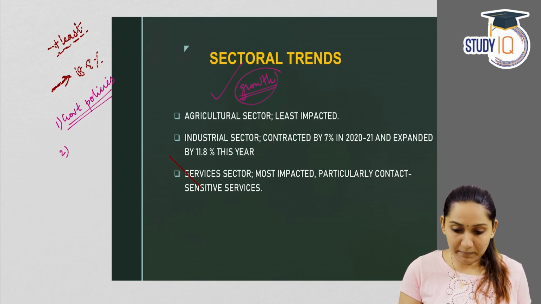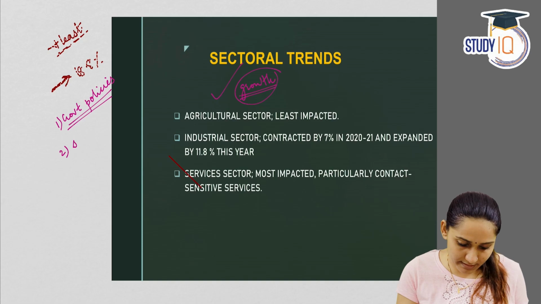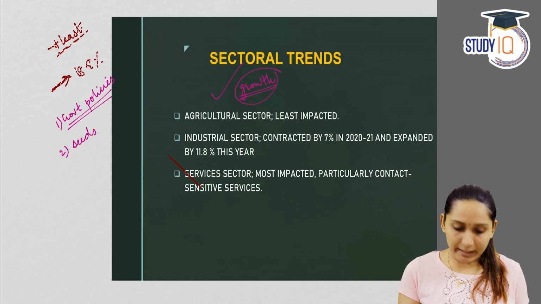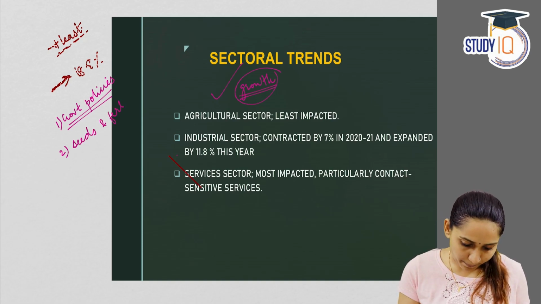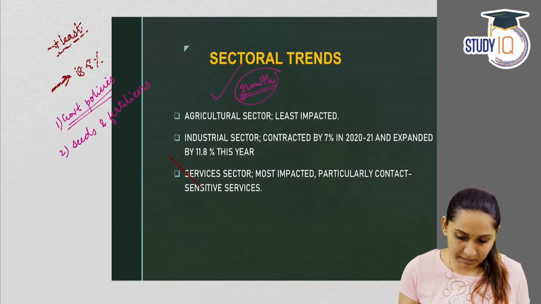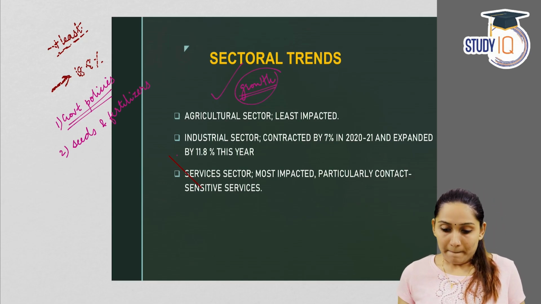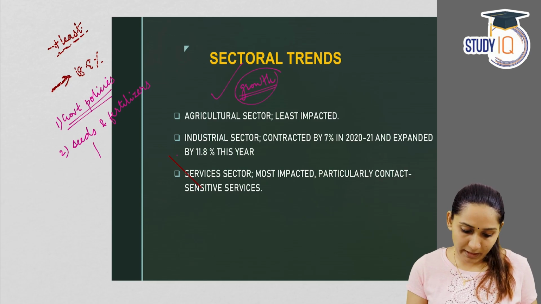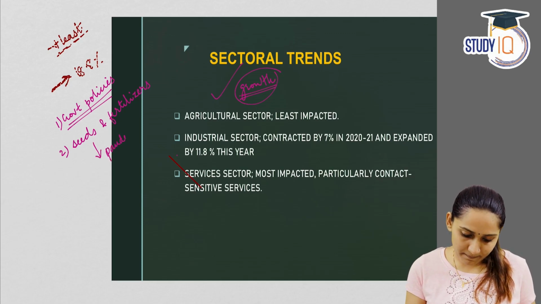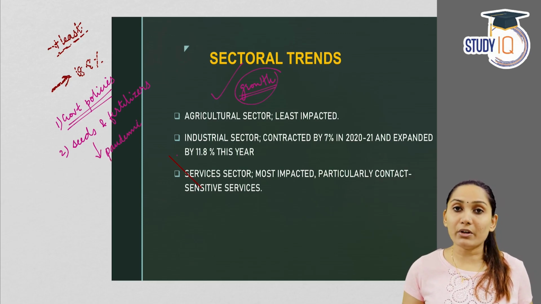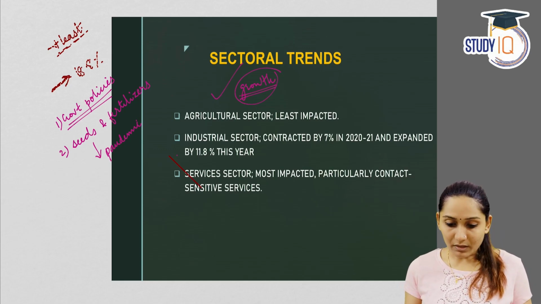Second one, timely availability of seeds and fertilizers. Seeds and fertilizers are the agricultural inputs. Even though there were pandemic related disruptions, the government has ensured that the timely availability of inputs will be done.